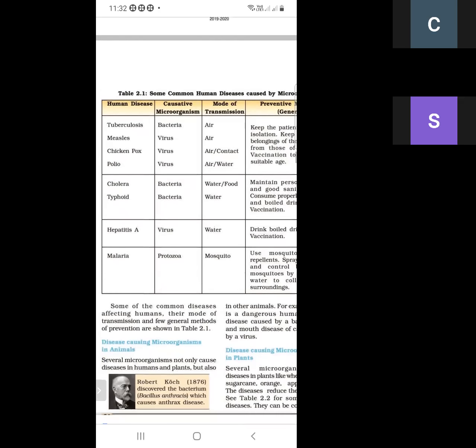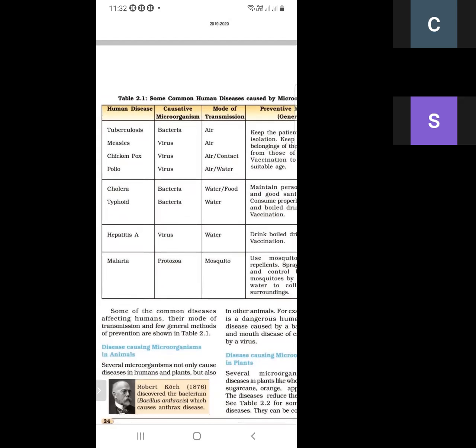So these are the diseases and their mode of transmission. You have to learn all these microorganisms, the diseases due to these microorganisms, the mode of transmission of these diseases and their preventive measures.